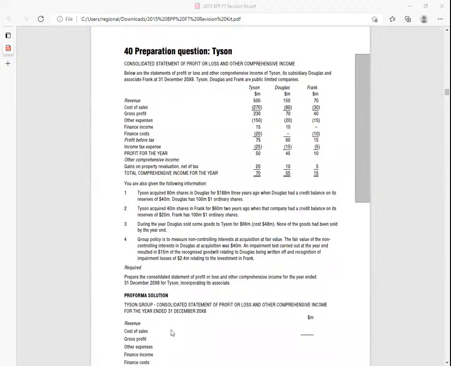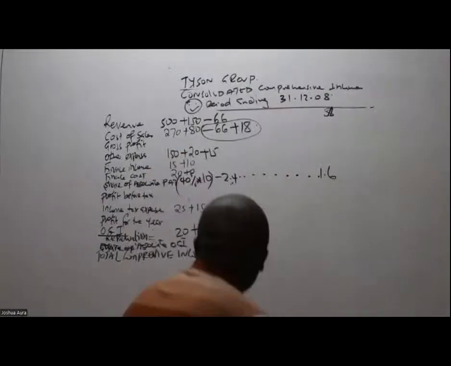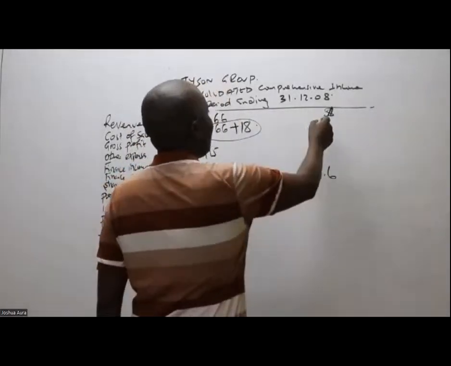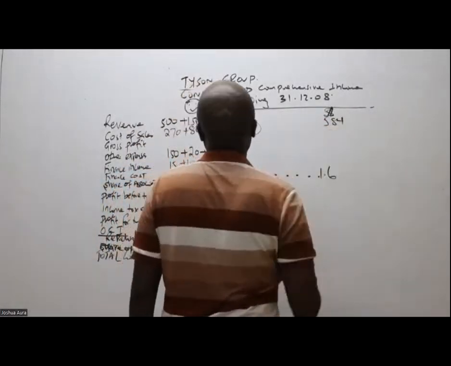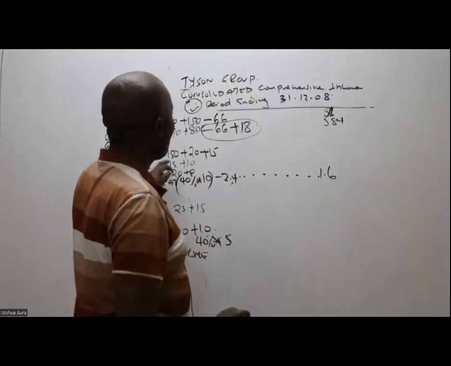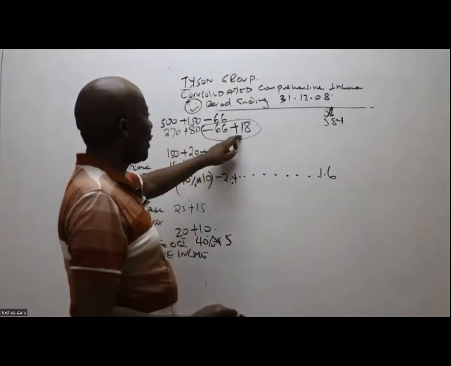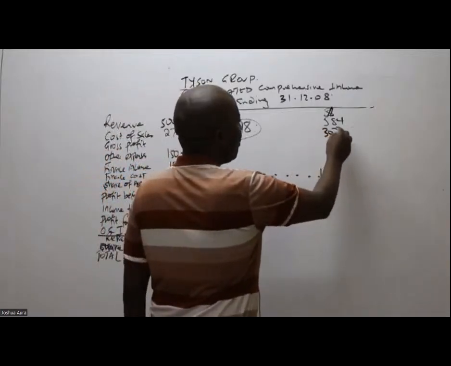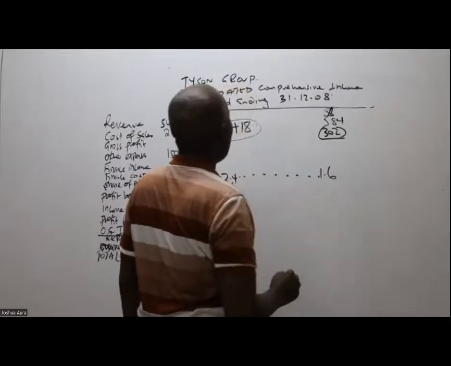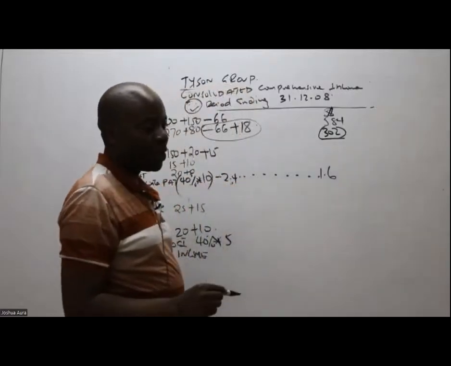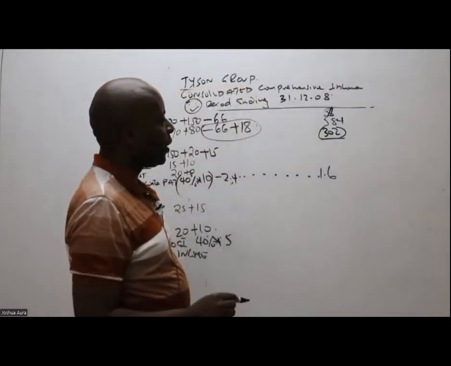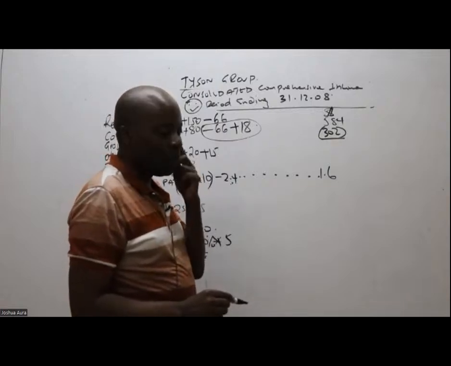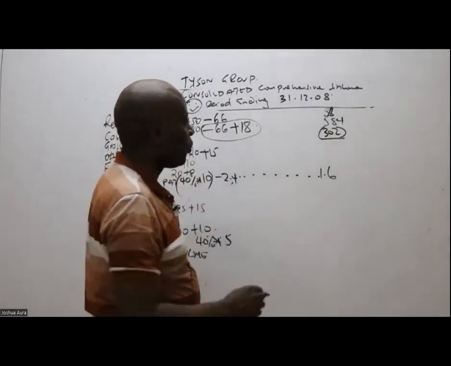So they're now giving me these figures. They're telling me 584. Thank you very much. 584. How about the cost of sales? So this is 584. Please give me the cost of sales. Cost of sales is 270 plus 80 minus this plus 18. 302. So then if that is the case, could you kindly subtract this to give me the gross profit? Please subtract this to give me the gross profit. What are we getting here? 584 minus 302. This gives me 282.